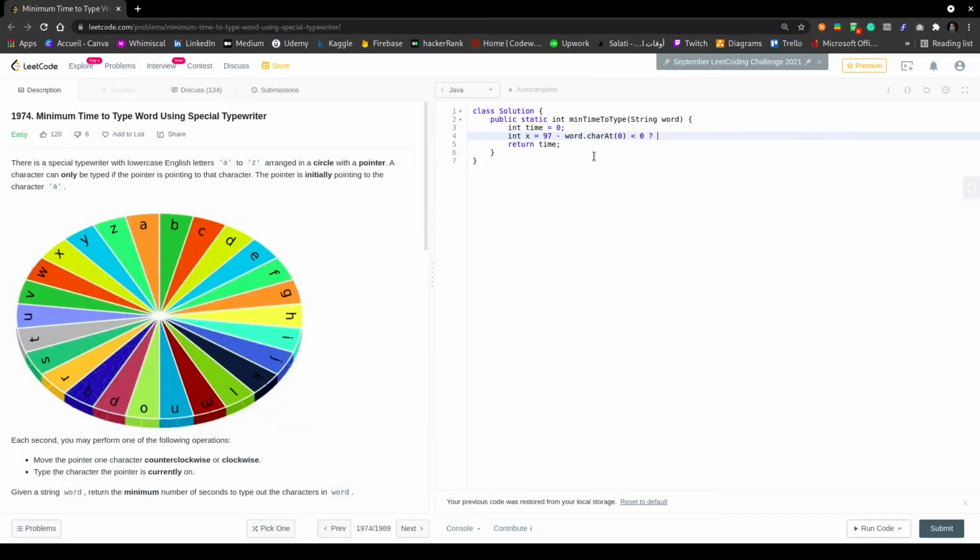If this test is true, this means 97 minus word.charCodeAt(0) is smaller than 0, and we are going to give it another value, which is 26 plus 97 minus word.charCodeAt(0). Why do we choose 26? Because 26 is the number of letters in the alphabet.